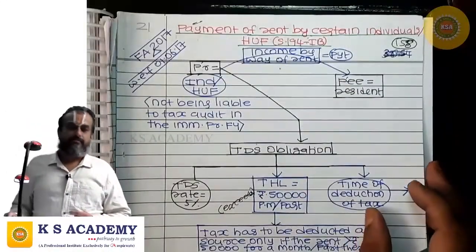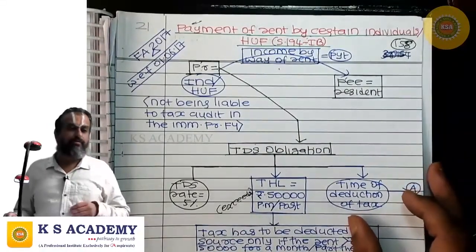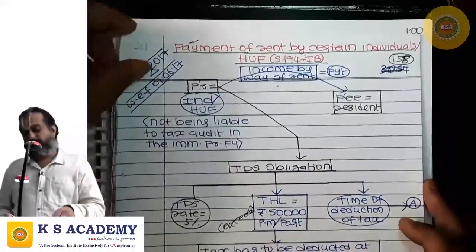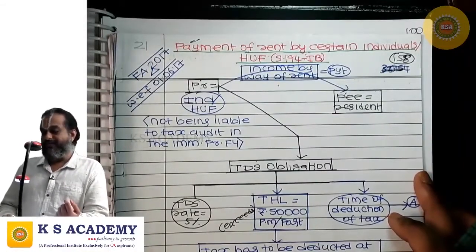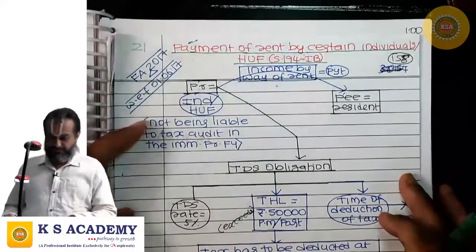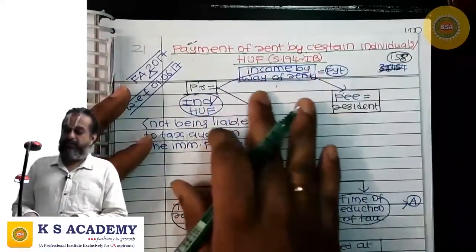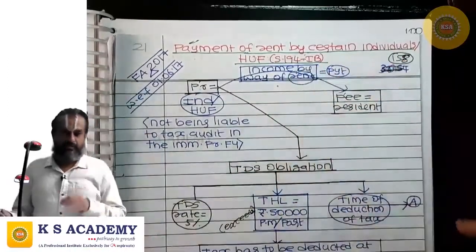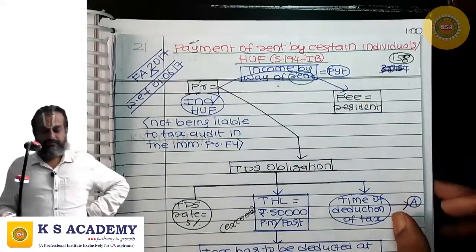Next is section 194IB. This is TDS on payment of rent by certain individuals or HUF. What is the payment covered by 194IB? Here also it is income by way of rent.